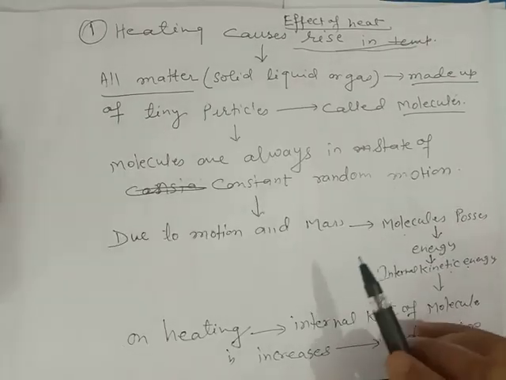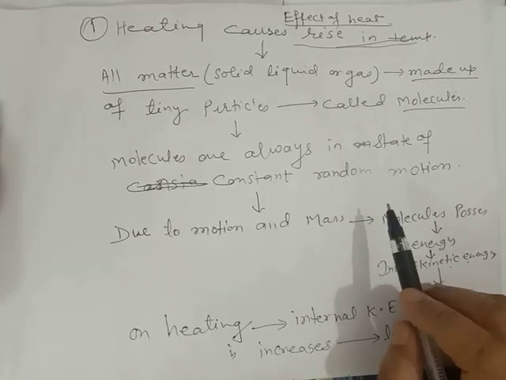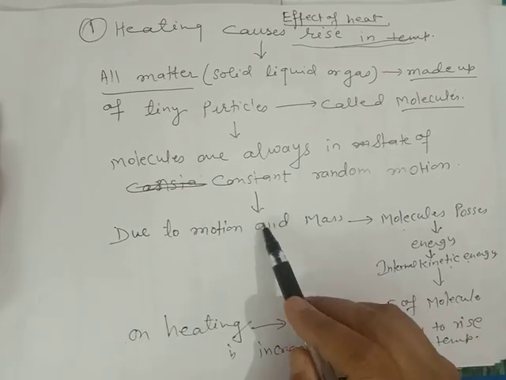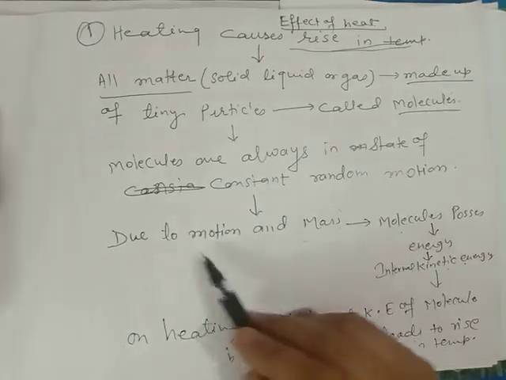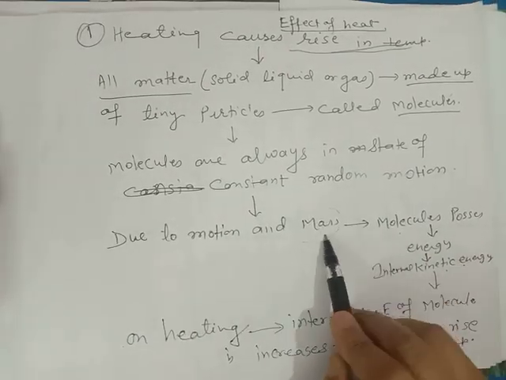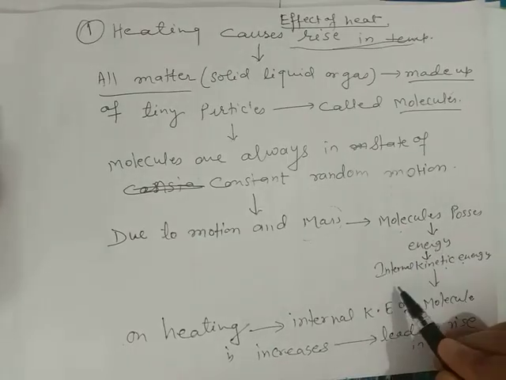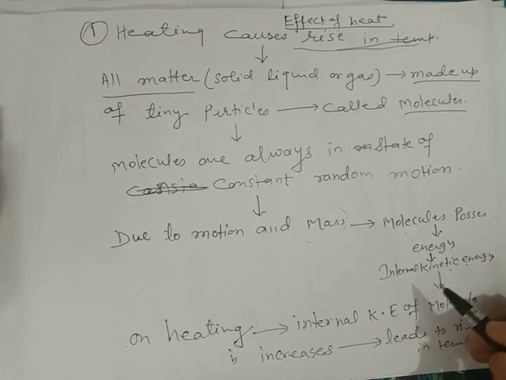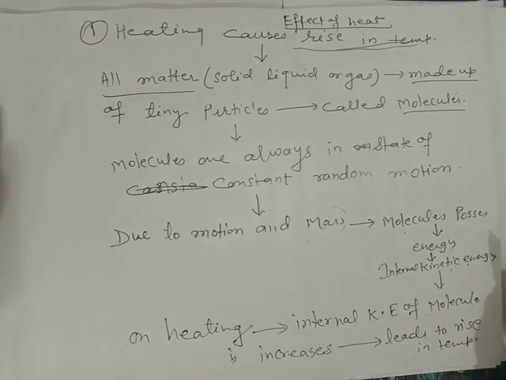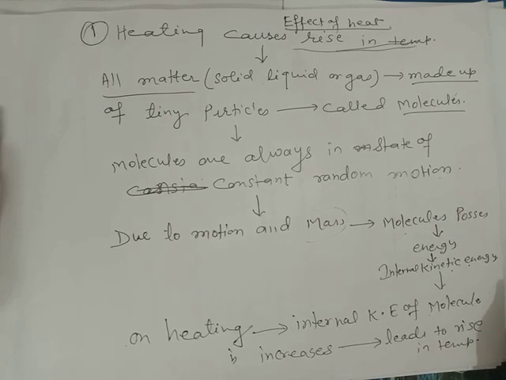They can move in all directions with the same speed. Due to this motion and their mass, molecules possess energy. This energy is called internal kinetic energy.